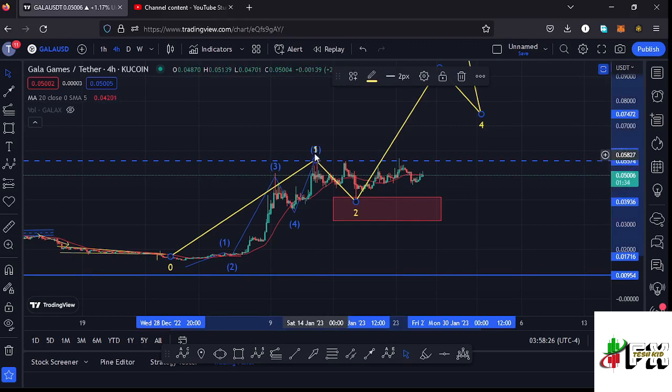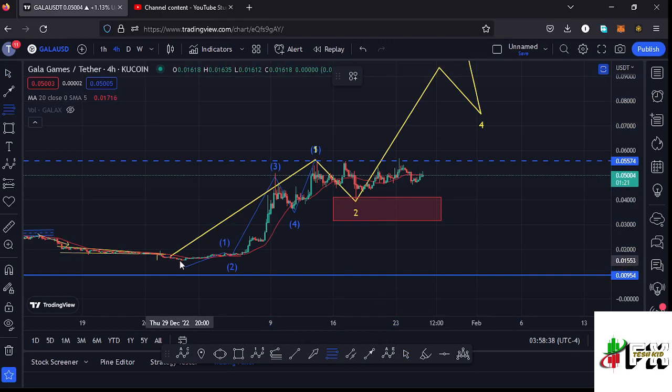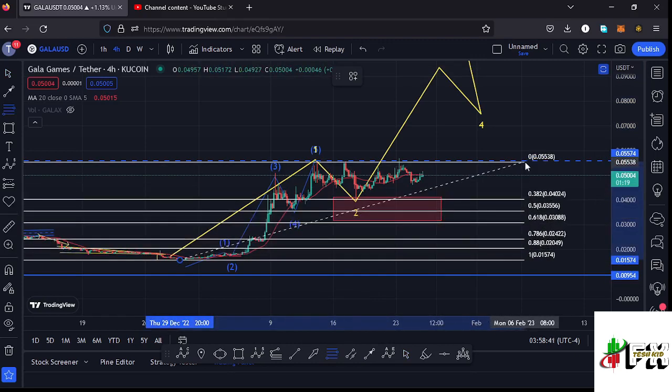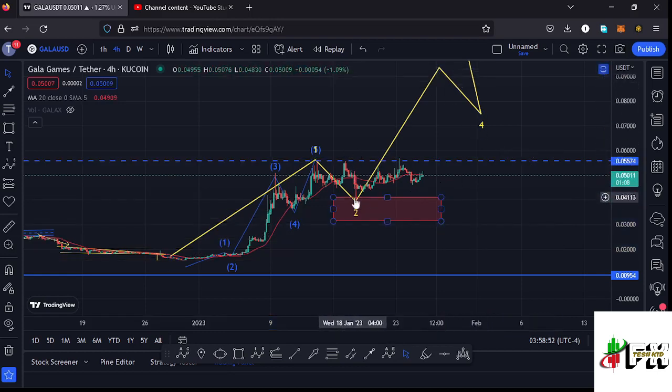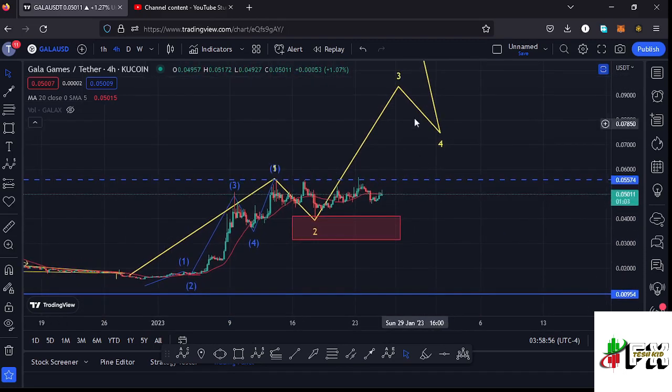And after seeing the high for that higher Elliot wave count 1, whatever we expected next is a bit of a corrective structure in the formation of a higher Elliot wave count 2, and using the Fibonacci's connecting them from the low of the first wave to the high of that wave 1, that gave me a minimum retracement area between the fib level 0.382 and the fib level 0.618. And you can see in the formation of this wave 2, we retraced back to the fib level 0.382 before we started a very nice reaction in what could be the formation of this higher Elliot wave count 3, which we expect after seeing the low for that second wave.